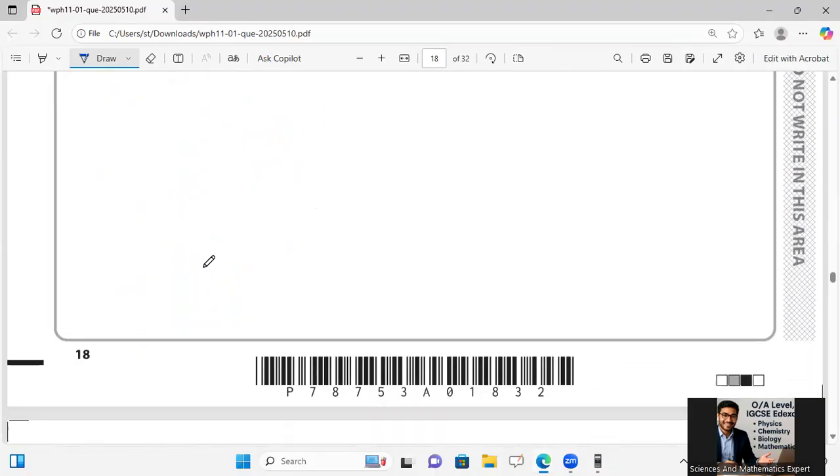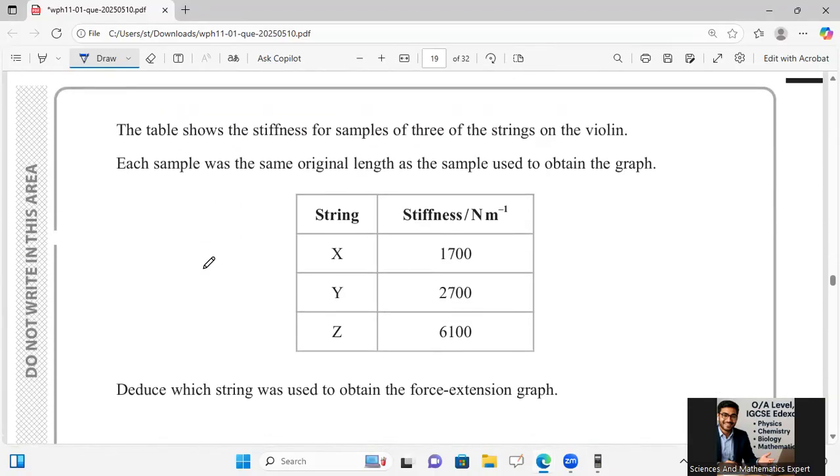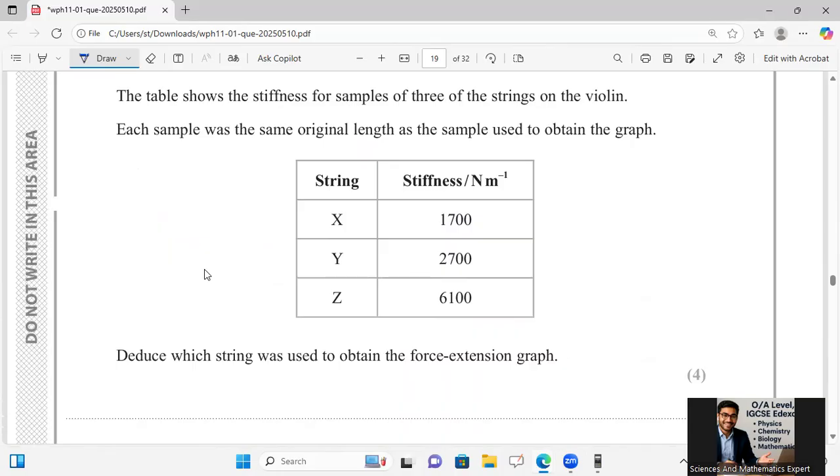I'm taking it rounded off, approximately equal to 2700. This is for option Y, so we will say that the reduced string used to obtain the force extension graph was string Y.